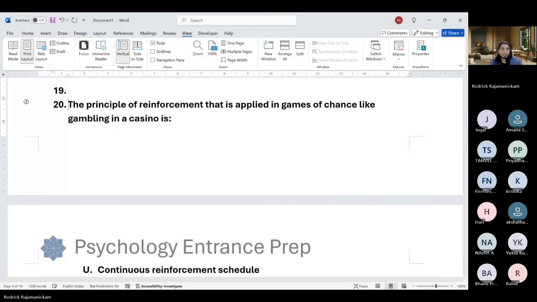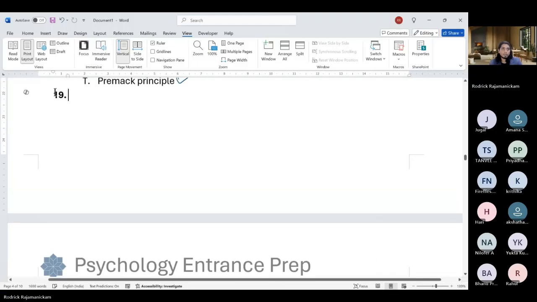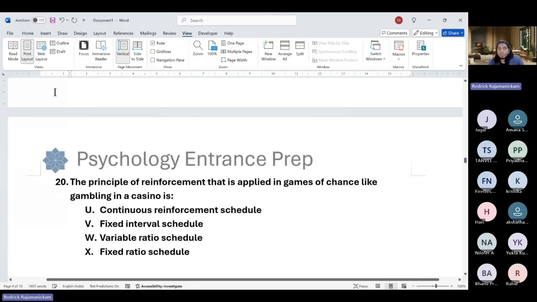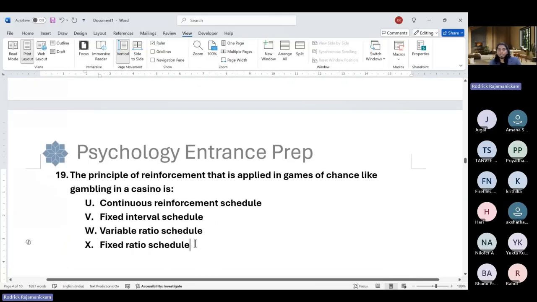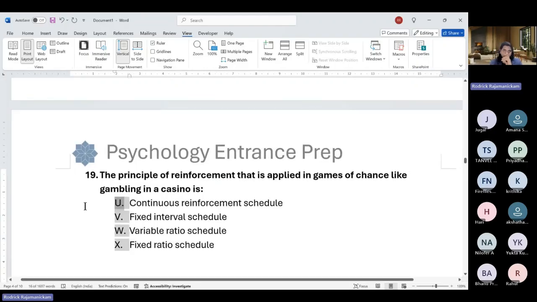Okay. So principle of reinforcement that is applied in games of chance, like gambling in a casino, is which form of reinforcement?